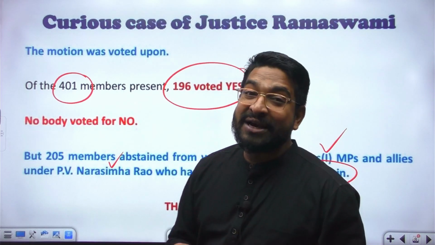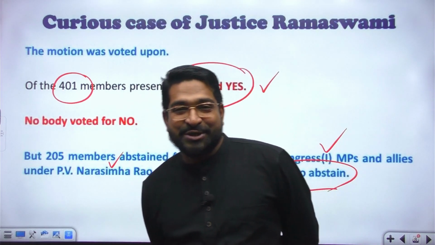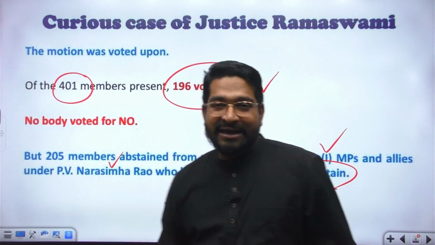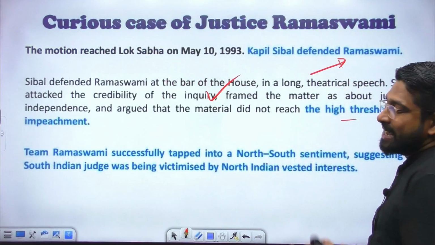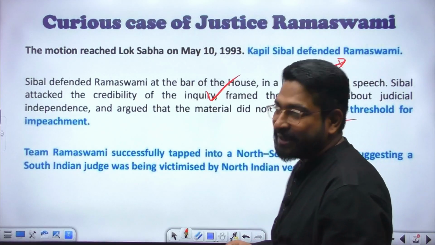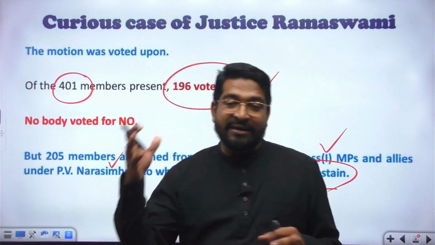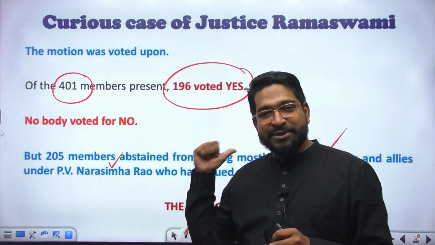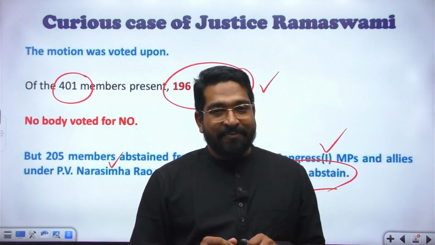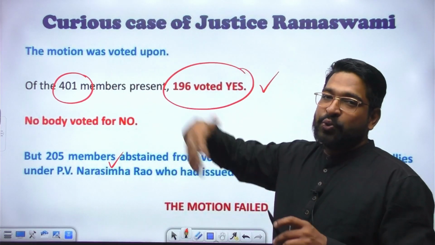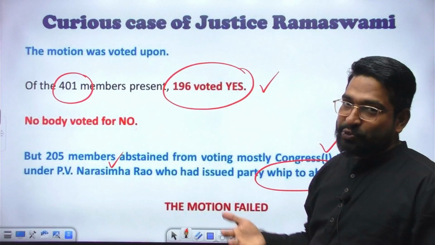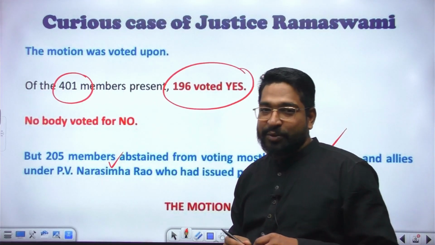The first impeachment proceeding failed because of political calculations. Now you would be thinking, why did this happen? Because again, as I told you, the defense was politicized. It was dubbed an issue of judicial independence. Later on, it was given a north versus south angle. And many southern parties, DMK, AIADMK, abstained from voting. Congress I had already issued a whip not to vote, so they also abstained. Most of the opposition party members who had signed the notice of impeachment voted to remove, but the required majority could not be garnered.